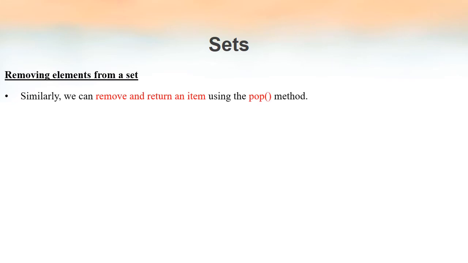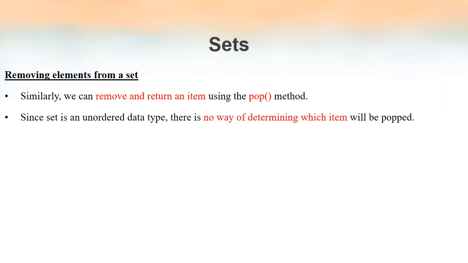Similar to remove and discard, we also have another method named pop, by which we can remove an item from a set. But if we are using this method, we won't be able to decide which element is removed. In the other two methods, discard and remove, we can specify the element inside the set that we have to remove. But in the case of the pop method, everything is arbitrary, because the element order inside a set does not have any meaning. So we cannot use the index number, or say that this element is to be popped.